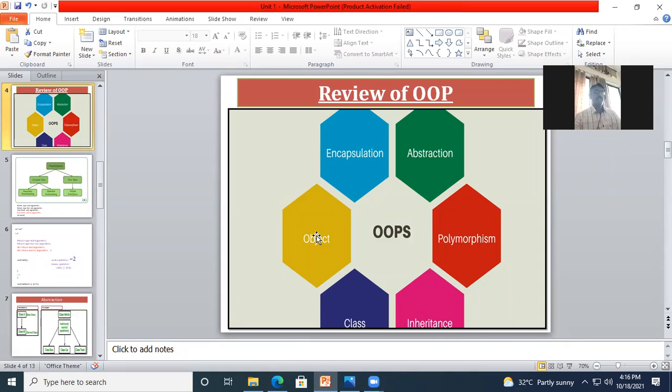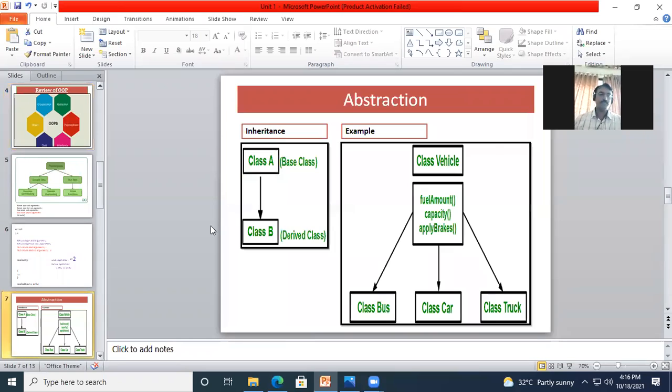To inherit something, in a simple way. Okay, I will explain it now.